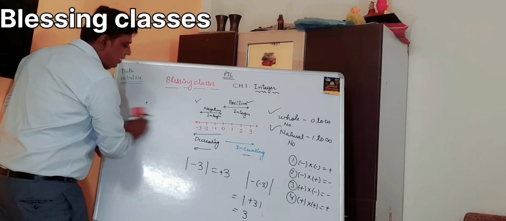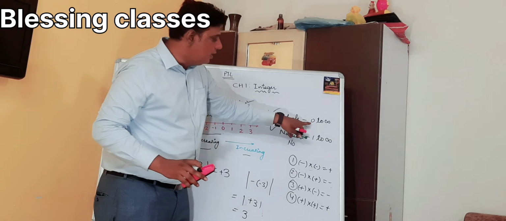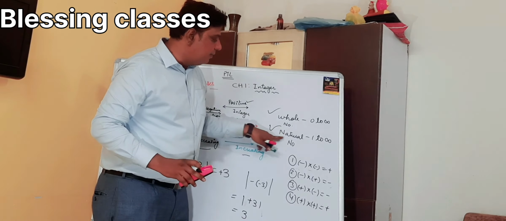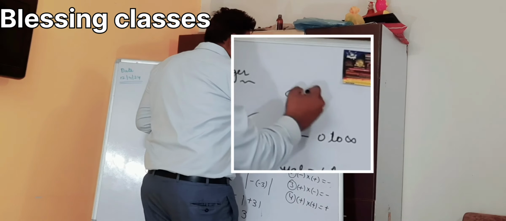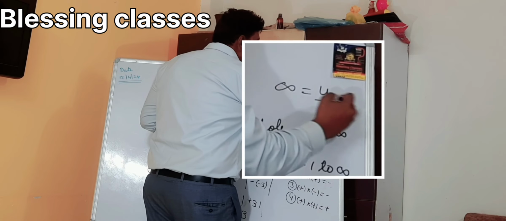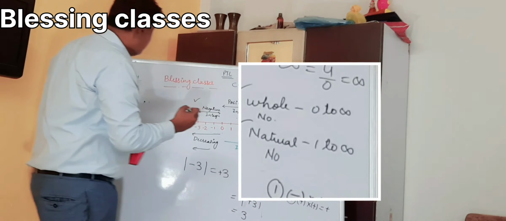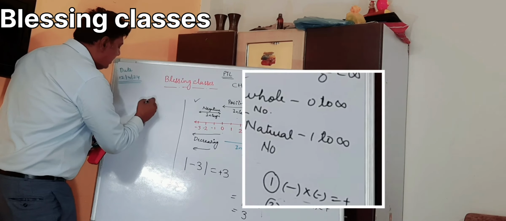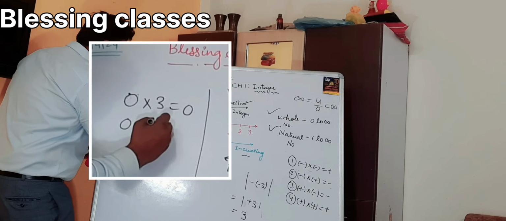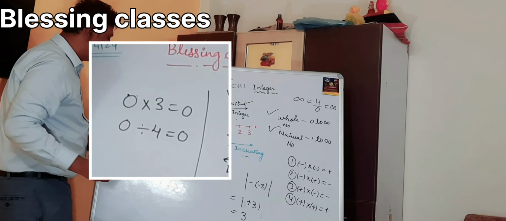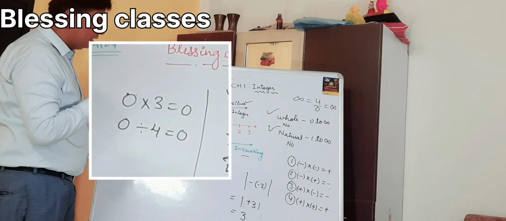So once again we will revise what we had. Whole numbers start from 0 to infinity. Natural numbers go from 1 to infinity. What is infinity? We told you infinity is nothing but any number divided by 0. Another thing we learned was 0 into any number is 0, and 0 divided by any number is again 0. So all these things you have to keep an eye on.